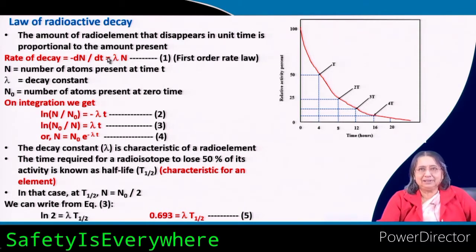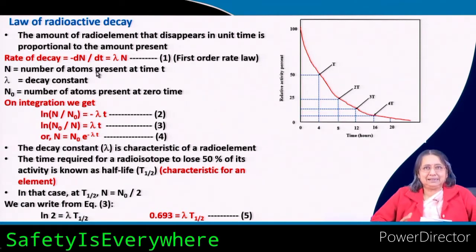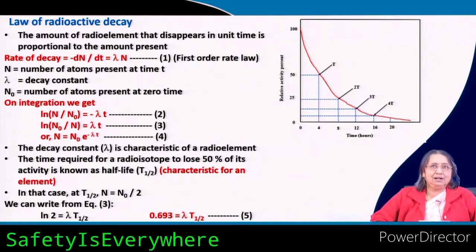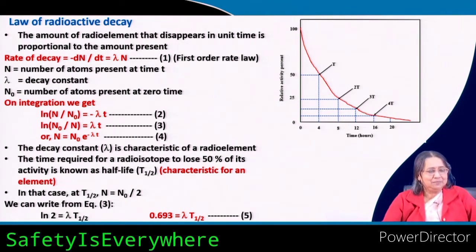This is also a specific rate constant, but here we call it the decay constant, because it is radioactivity. The starting element, the parent element, is decaying, so it is not called rate constant but decay constant.